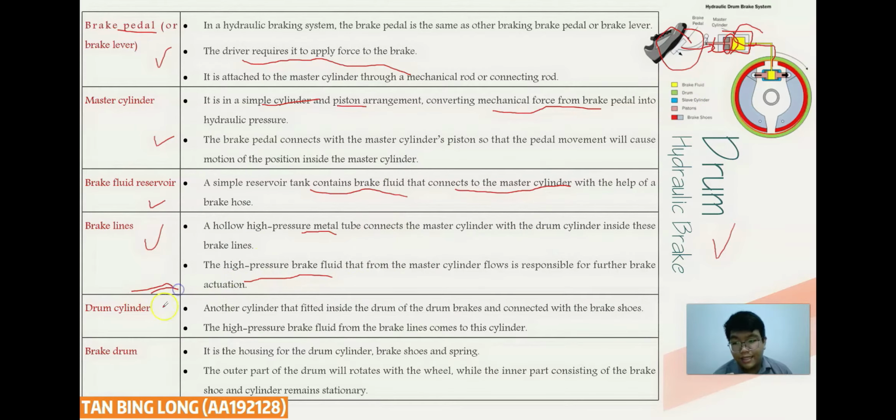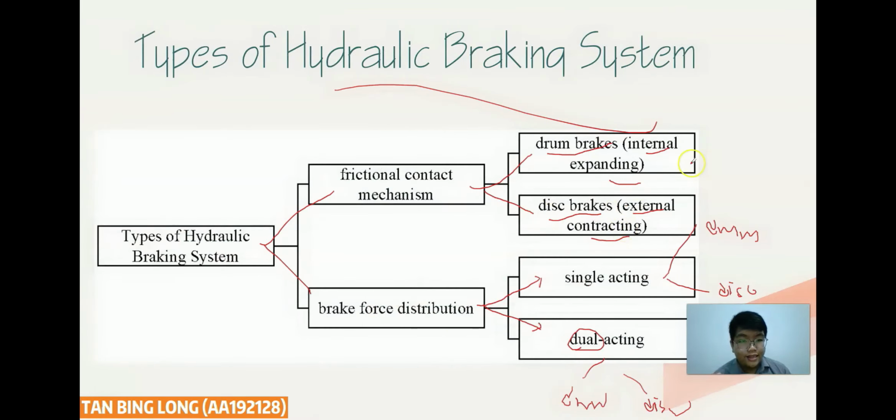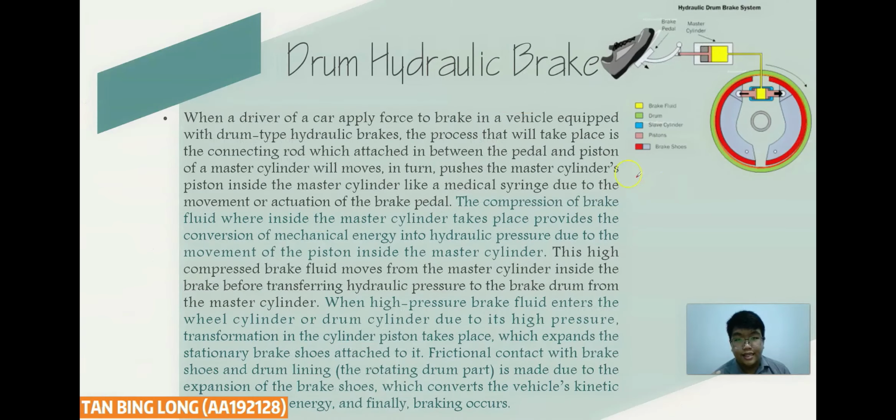The next part is the drum cylinder, which, unlike the disc hydraulic brake, is another cylinder that fits inside the drum of drum brakes and connects with the brake shoes. Like here, the drum cylinder is the blue part. It is inside the brake drum, which is the housing for the components of the braking system. The outer part of the drum rotates with the wheels, but the inner part remains stationary. So we call it internal expanding hydraulic brakes. So here is the mechanism, the same as I presented just now.